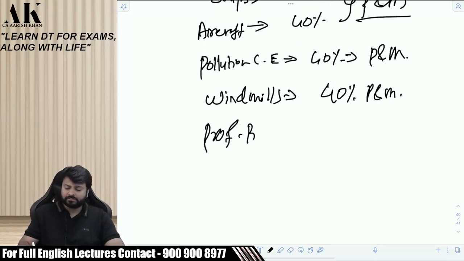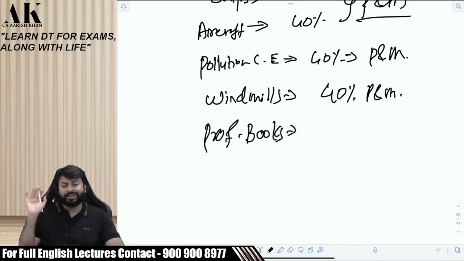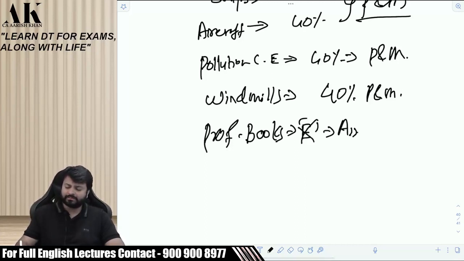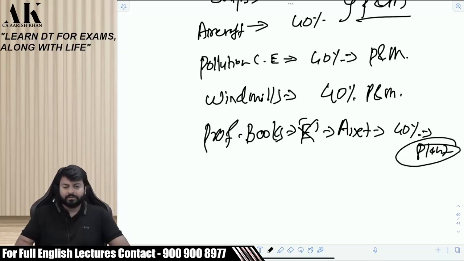Professional books, which are worth lakhs and lakhs of rupees. The government does not want to call this an expense. The government calls this an asset, and it is depreciated at 40%. It is considered as a plant. The word plant includes books as per income tax law. I have told you, plant is defined. Out of the 4 words, furniture, plant, machinery, building, only plant is defined, right? So it is defined over there. Whenever we see the definition, we'll talk about that. Professional books 40%. Shall I go ahead?